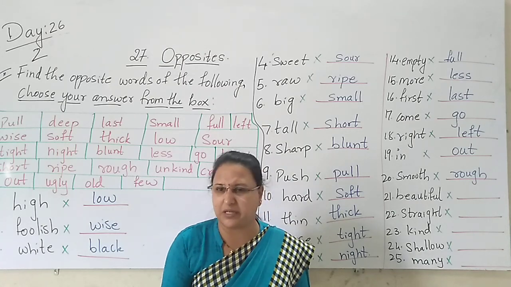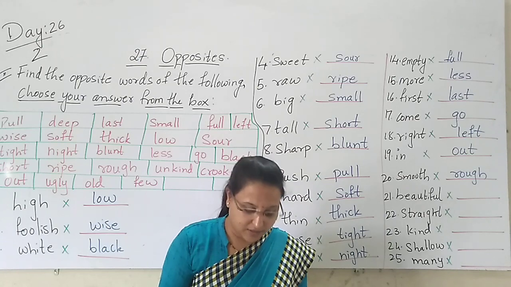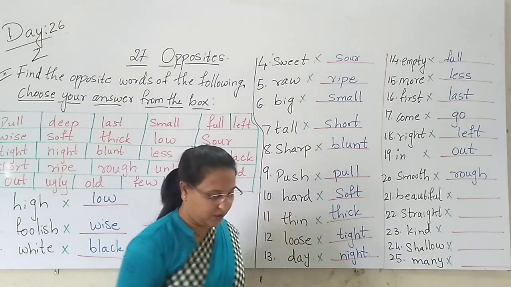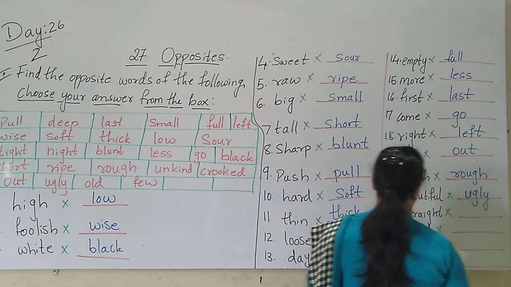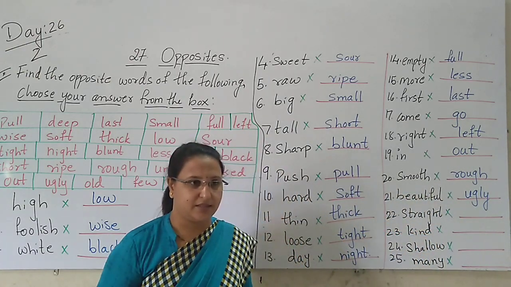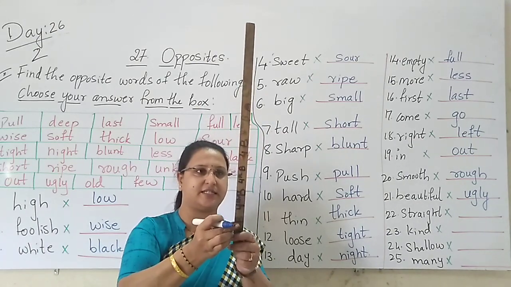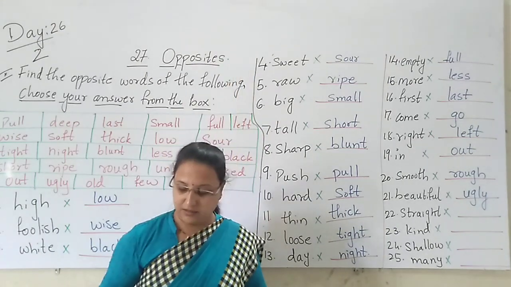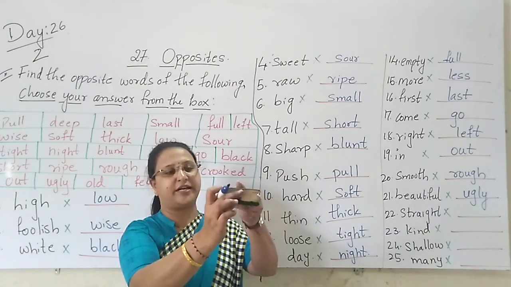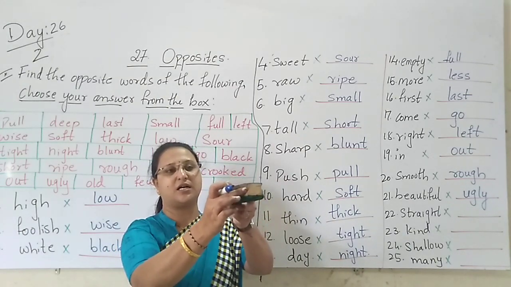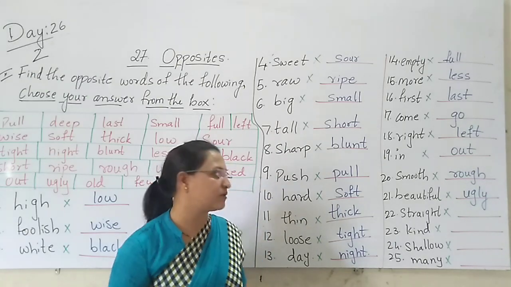Oh, she is looking so ugly, you say. He or she. So, beautiful, ugly. The next, straight. See, this stick is very straight, children. Straight in line. This is a straight line here. No, this is a curve. Yes, this is called crooked.